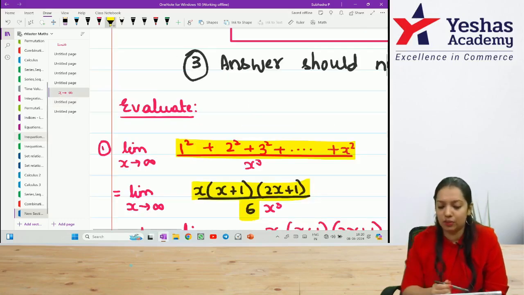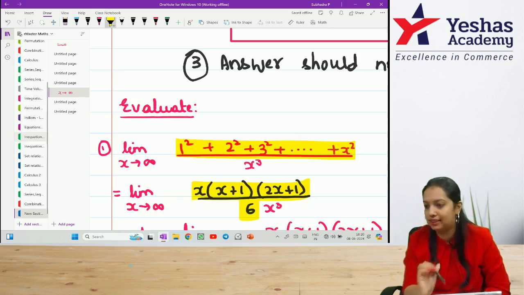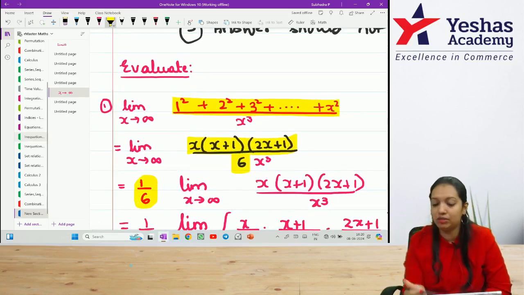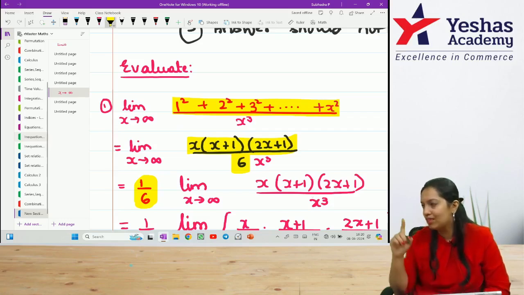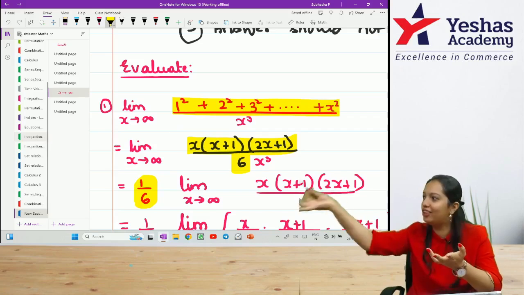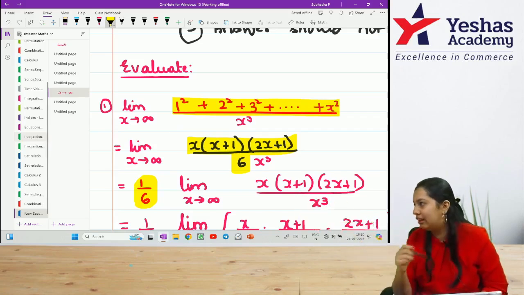So here in this question, the constant is 1 by 6. Numerator 1, denominator 6. So in the next step, I will take that 1 by 6 outside and write whatever is left out: x of x plus 1 of 2x plus 1 whole divided by x cube. Unfortunately, I have infinity by infinity format. Now the x value will become infinity. Infinity into anything is infinity. Also the denominator is infinity cube, infinity. I should never have the answer of infinity by infinity.